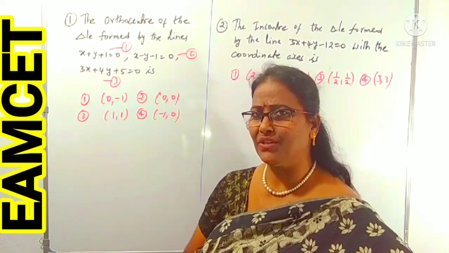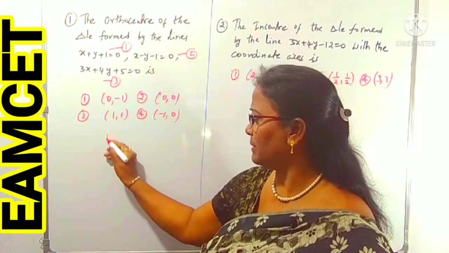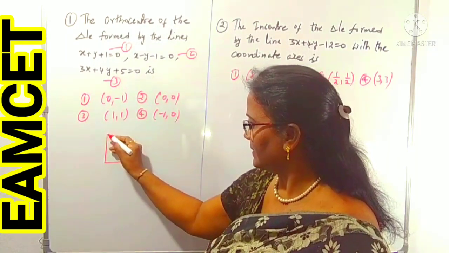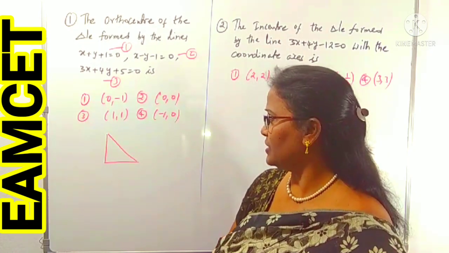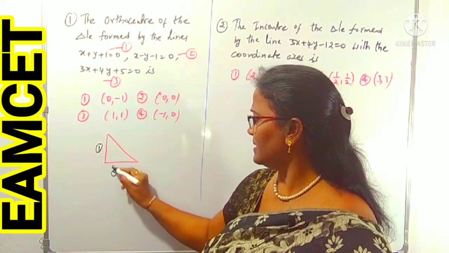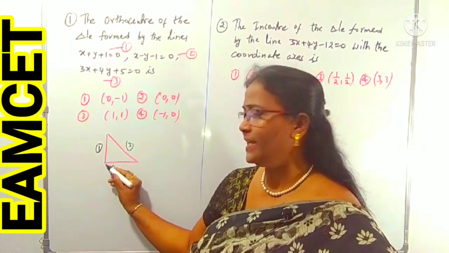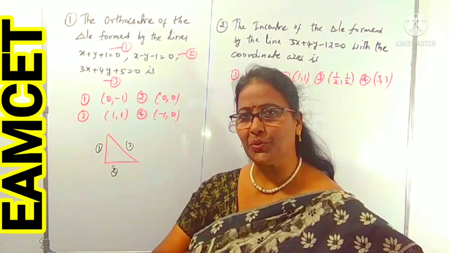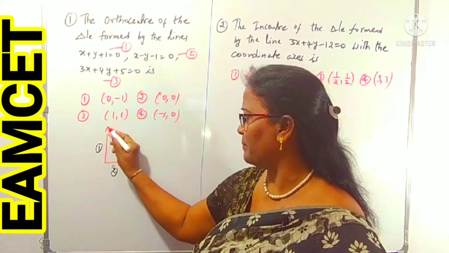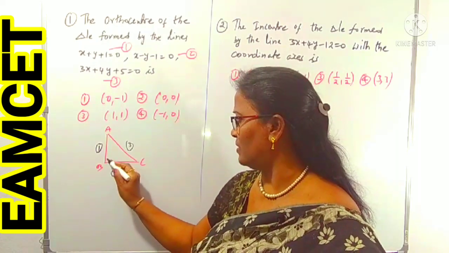Minus 1 into plus 1 is minus 1, or not? The product of the slopes is minus 1, which means the lines are perpendicular to each other. So it is 100% a right angle triangle. The right angle is between line 1 and line 2, and line 3 is the hypotenuse. In a right angle triangle, the vertex at the right angle is called the orthocenter. Suppose this is ABC. Then the orthocenter here is point B, the only vertex at the right angle.